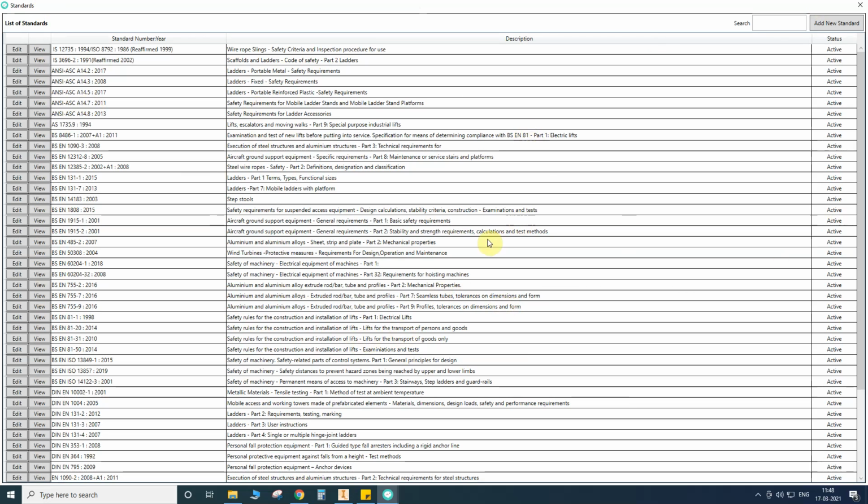This is visible to everyone. Here are add new standards and edit standards. Only design managers and quality managers have permission; they can add the new standards and edit the existing standards. Now I am showing how to add a new standard.